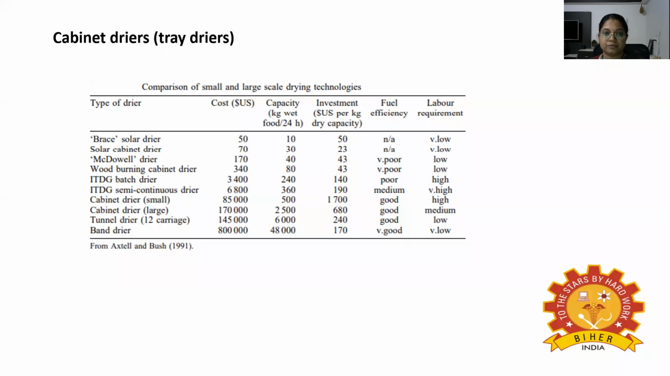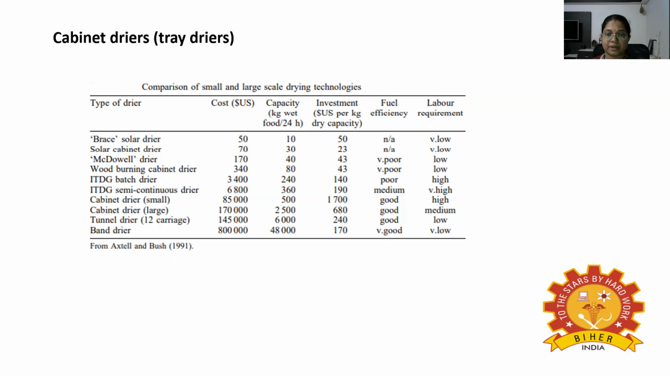The next type of dryer is cabinet or tray dryers. These consist of an insulated cabinet fitted with shallow mesh or perforated trays, each of which contains a thin layer of food. Hot air is blown through a system of ducts and baffles to promote uniform air distribution throughout the trays. Additional heaters may be placed above or alongside the trays to increase the rate of drying. Tray dryers are used for small scale production or for pilot scale work also.